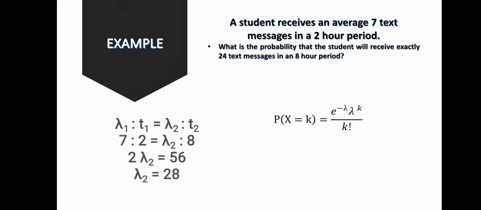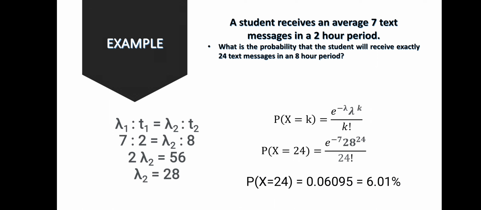So we are going to use the formula of Poisson distribution. The probability of x equals 24 equals Euler's constant to the power of negative 7 multiplied by 28 to the power of 24 all over 24 factorial, and we come up with 0.06095 or approximately 6.01%.